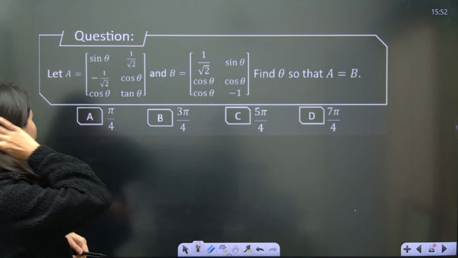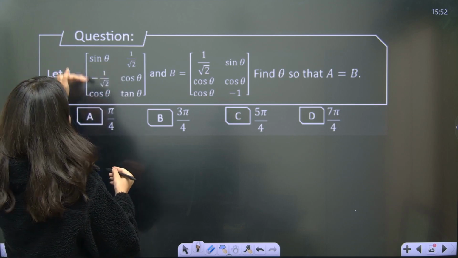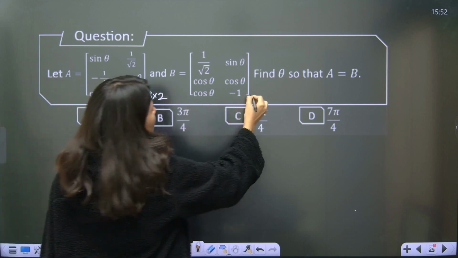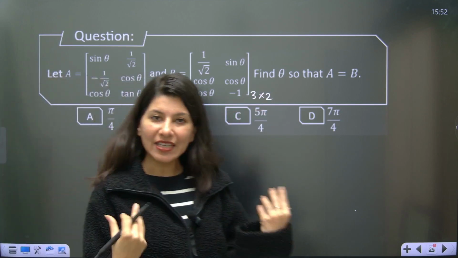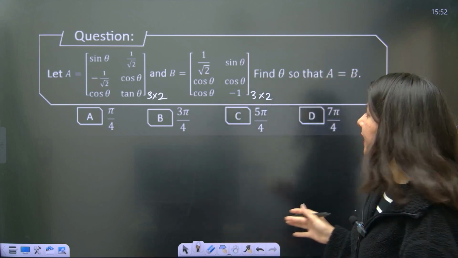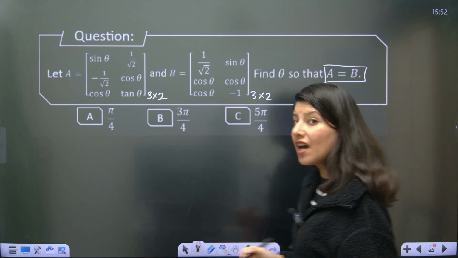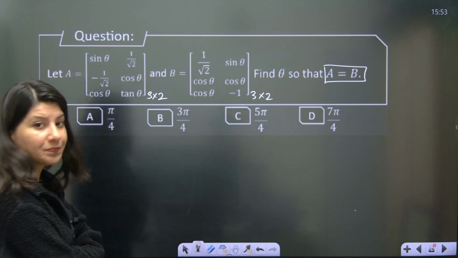A is this matrix which is clearly 3 rows and 2 columns. Here also 3 rows and 2 columns. So A and B both have the same order. Find theta so that A is equal to B. Now they are giving us that A and B are equal matrices. That means what?